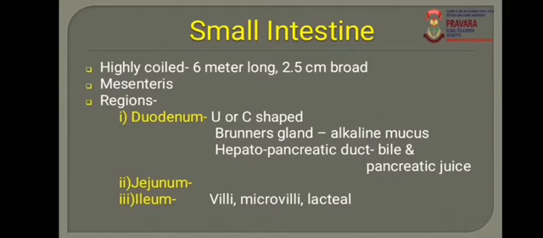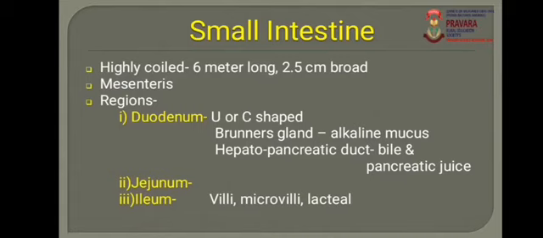The pyloric stomach opens into the duodenum, and at the junction of the pyloric stomach and the duodenum there is a pyloric sphincter. Then the hepatopancreatic duct opens into the duodenum. Now what is the hepatopancreatic duct? Hepato means liver, and pancreas. That is the liver and the pancreas. These both are digestive glands.